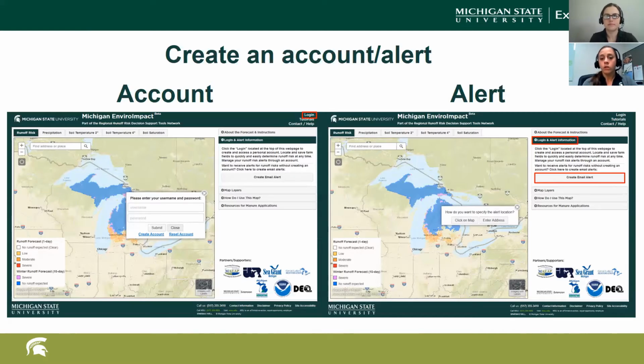So the way you create an alert is you can either click on the map for a specific location, or it'll allow you to enter an address, so you can see what that would look like as well. So whatever preference you have.